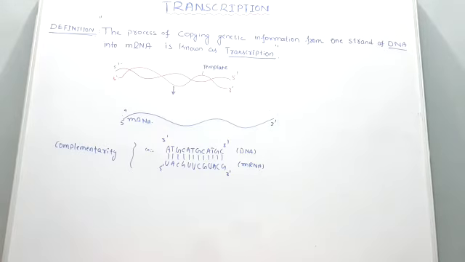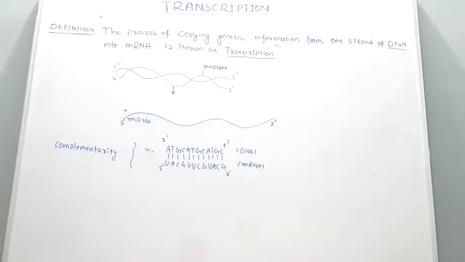Specific base pairing means what? Always A pairs with T, C pairs with G, isn't it? Likewise, during transcription, instead of thymine, A pairs with uracil. During replication, A pairs with T and T pairs with A. But in transcription, wherever T is there, it is going to be replaced by U. So as you can see, AU, TA, GC, CG, AU, like that. Instead of thymine on the messenger RNA, uracil will be present.